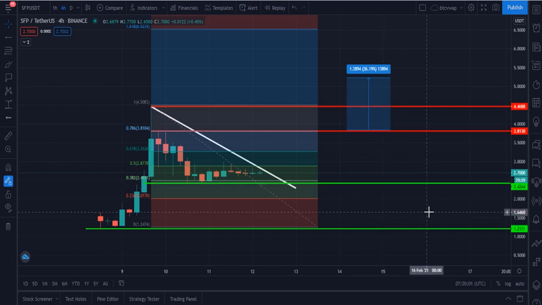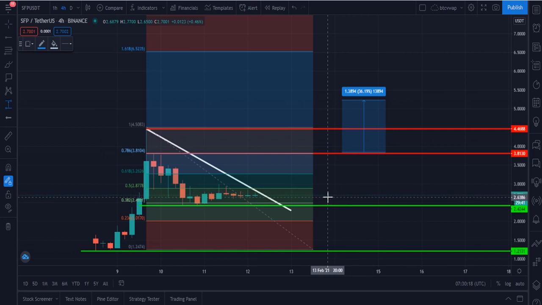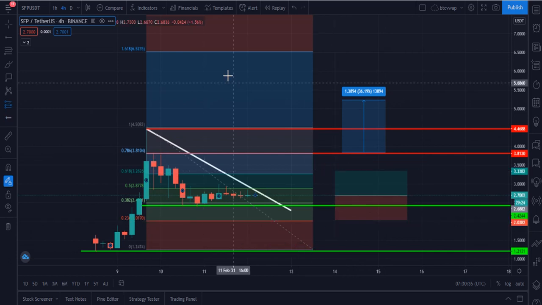Let me please tell you my technical analysis target. I think this is the safe zone to buy, a very safe zone to buy SafePal token right now. If you buy from that level and put your stop loss, let me please tell you. This is the time you have to buy. This is a very safe time, I think. I think you have to put your stop loss if you buy from that level.